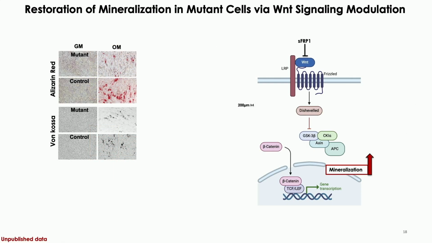Moreover, we would like to see whether it is possible to have some intervention for the ERS mutation alveolar bone cells. So we used the Wnt signaling pathway.